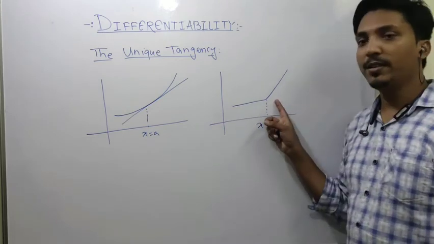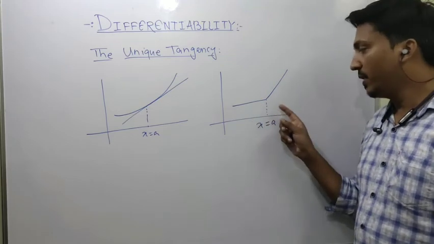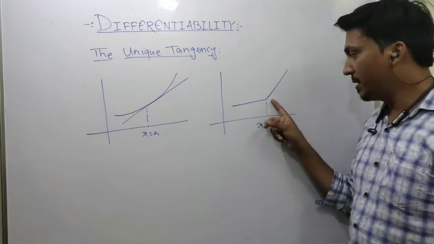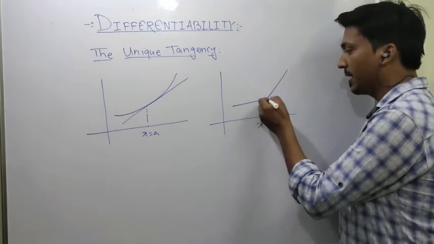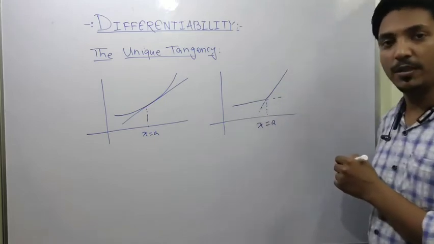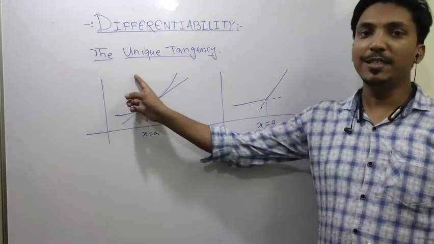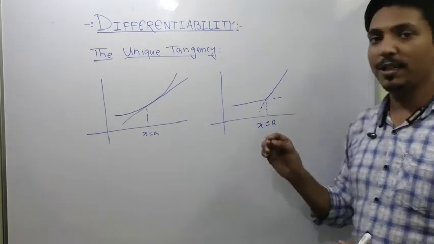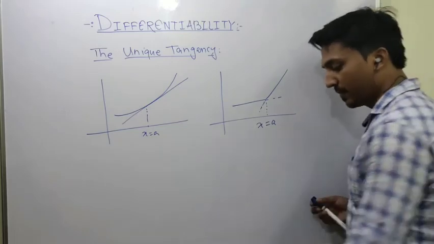At x equals a, the graph has a sharp turn. So if I talk about tangency at this point, two tangents occur. But for a function to be differentiable, the tangent must be unique at every point. So it is clear.